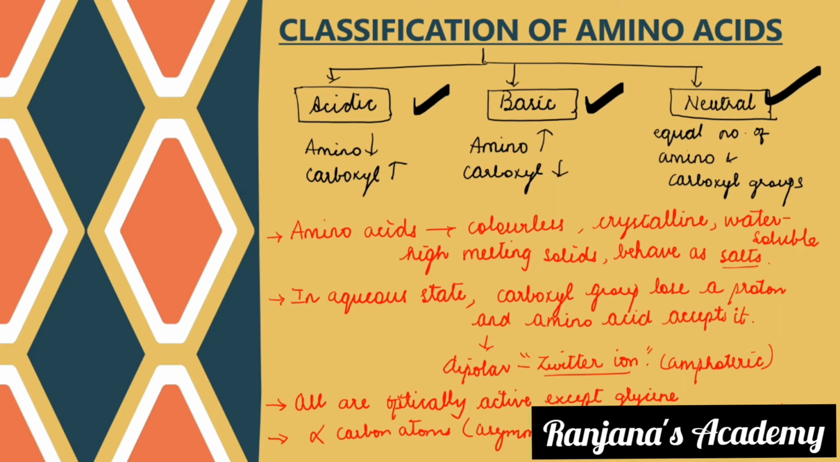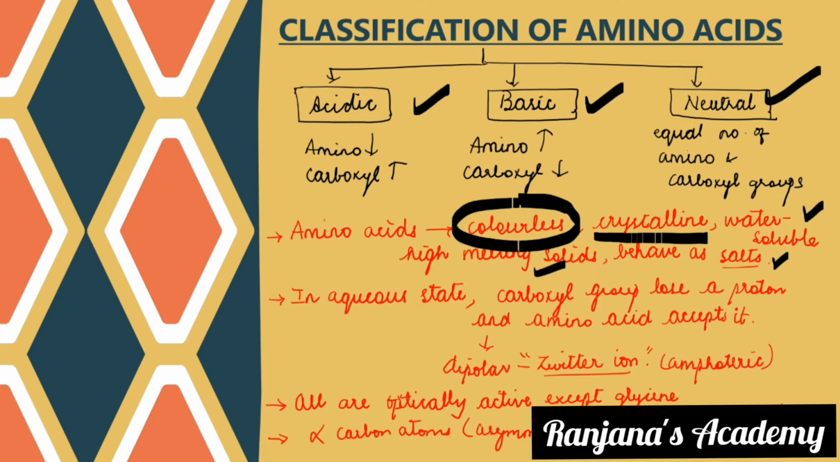Now, what are the properties of amino acids? The properties of amino acids are, first of all, they are colorless, students. You have to understand they are colorless. They are crystalline. They are water soluble. They have high melting points and they behave as salts. Why do they behave as salts? Because they have a group of acid and a base.